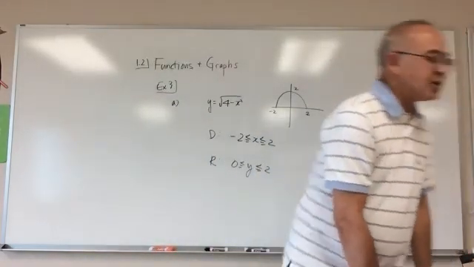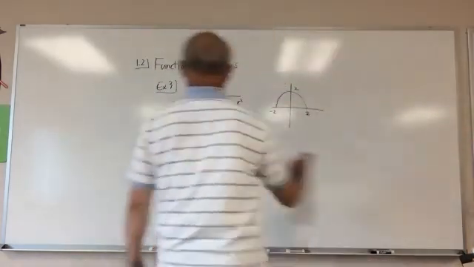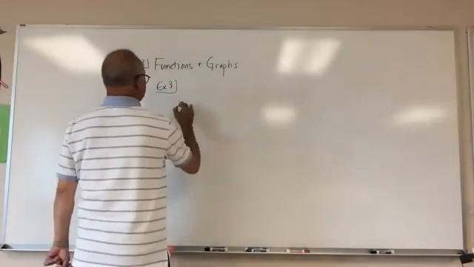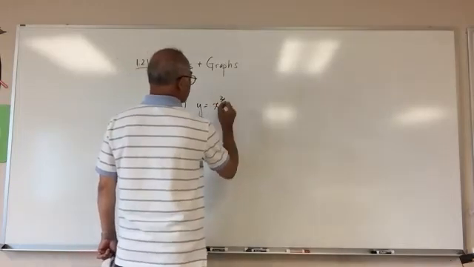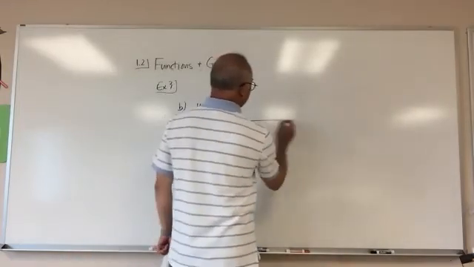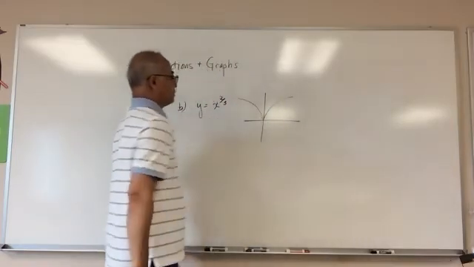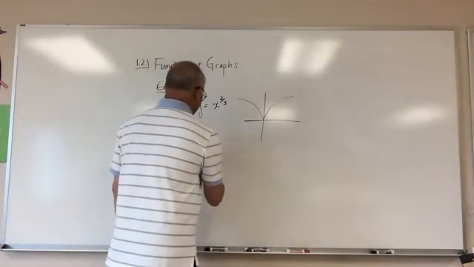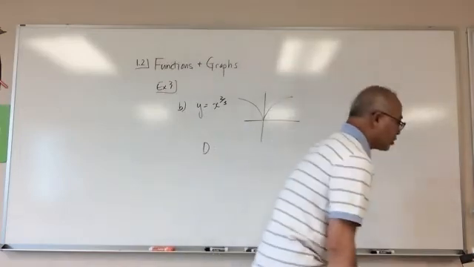B, y is equal to x to the 2/3 power. If you graph this, you're going to end up with something that looks like this. So the domain here is what? Luke, what's the domain?